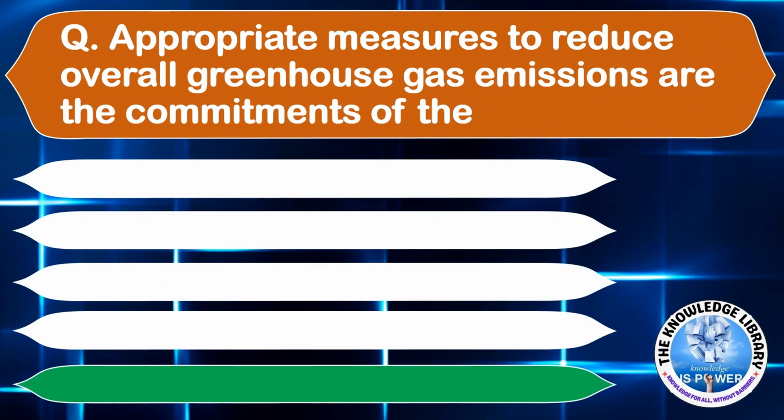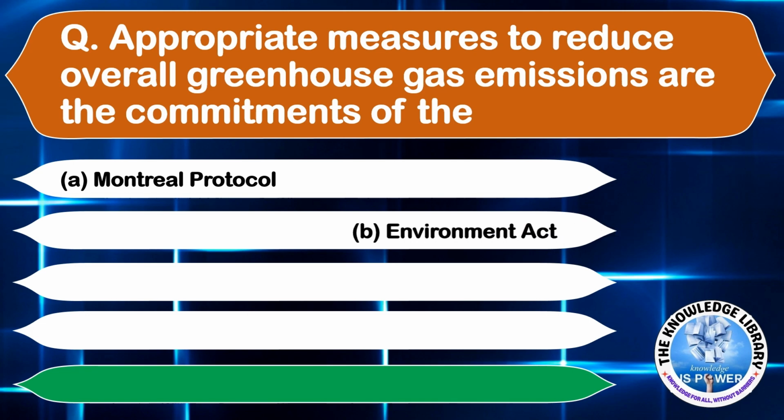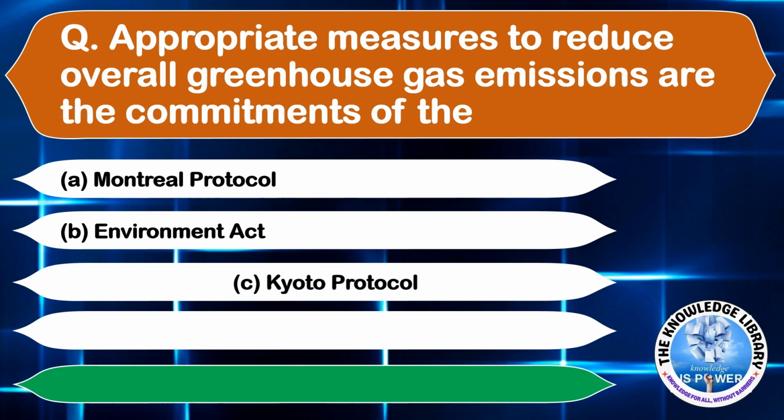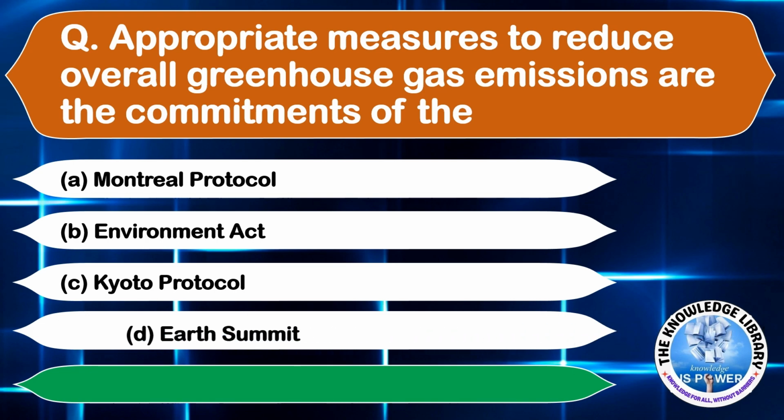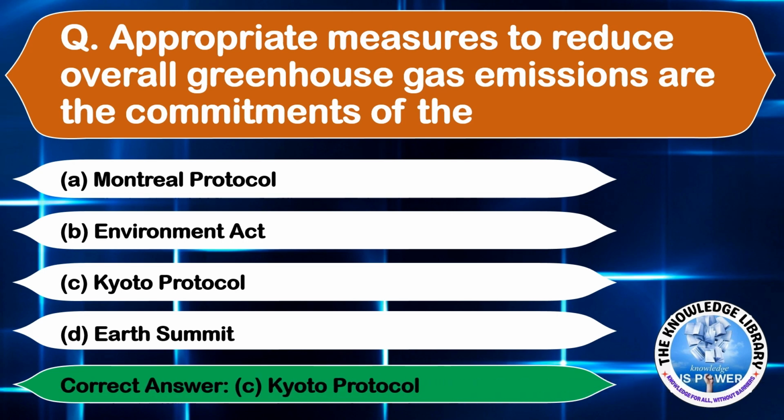Appropriate measures to reduce overall greenhouse gas emissions are the commitments of the option A Montreal Protocol, option B Environment Act, option C Kyoto Protocol, and option D Earth Summit. The correct answer is option C Kyoto Protocol. Moving on to the next question.